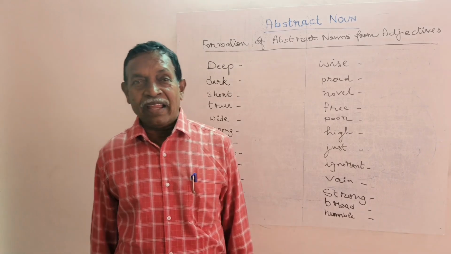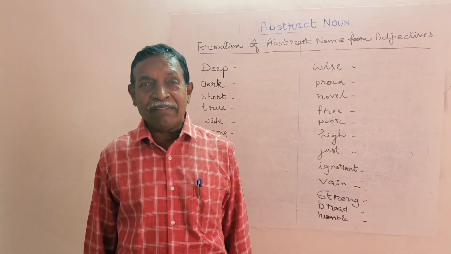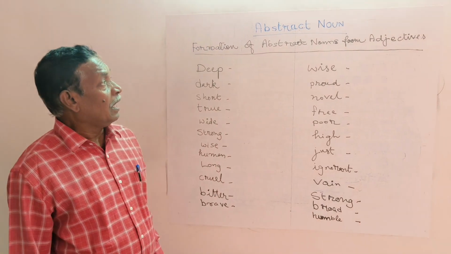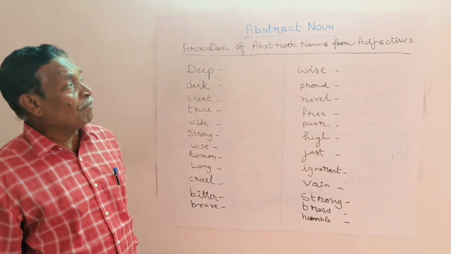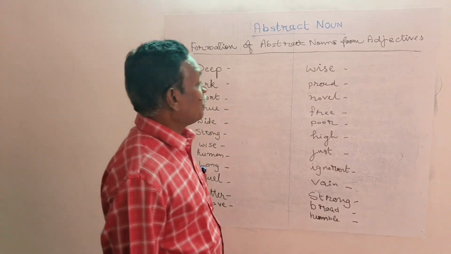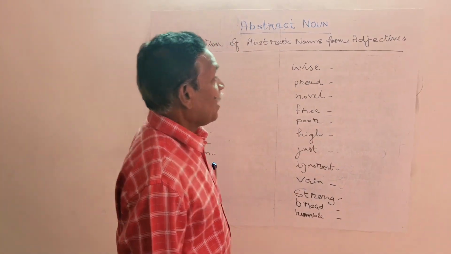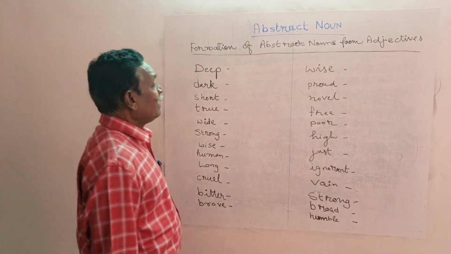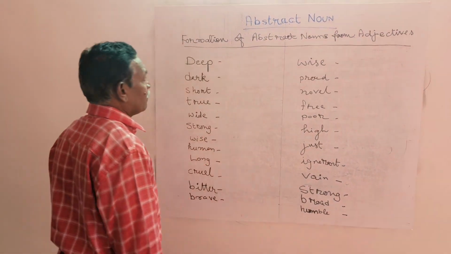In this 8th episode of English grammar class, let us make a list of abstract nouns formed from adjectives. In the last class, we discussed the abstract nouns formed from common nouns. Today we will discuss the abstract nouns formed from adjectives.